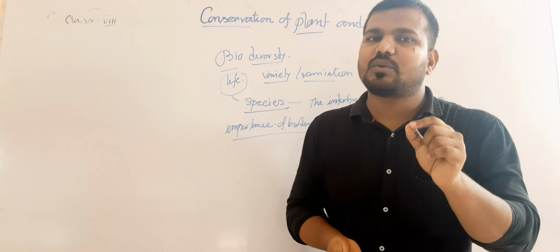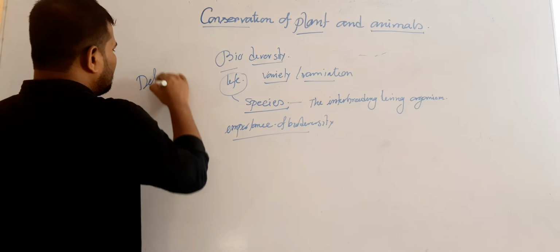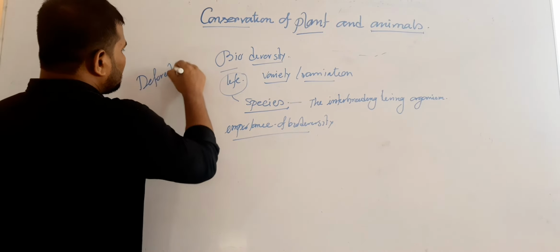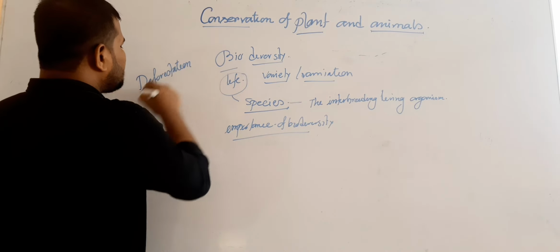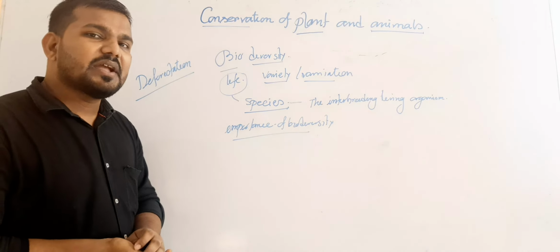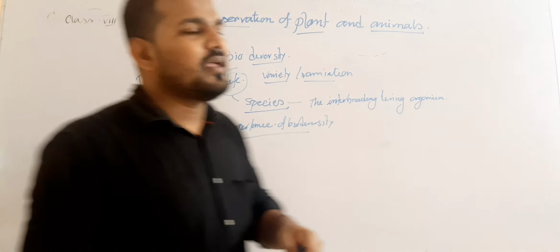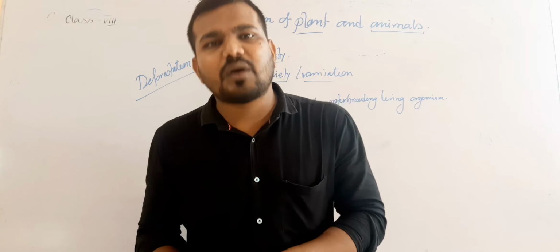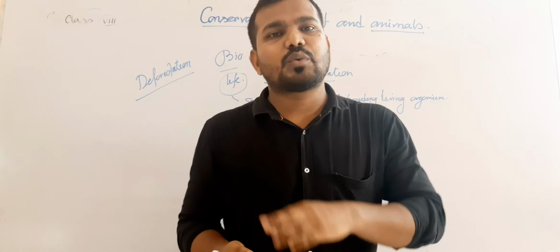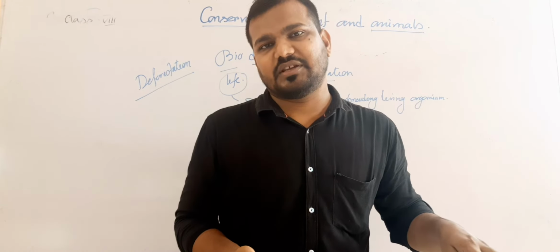The humans solved this problem by taking a method known as deforestation. Deforestation means cutting down of trees on a large scale. Due to the increase of the human population, humans require a large amount of land, so humans cut the forest on a large scale, which is known as deforestation.